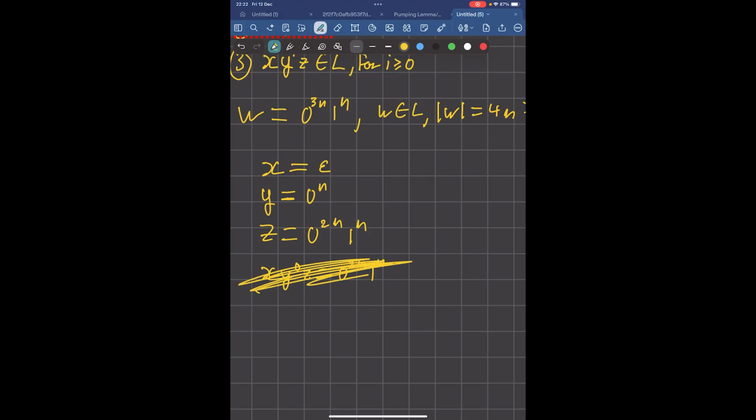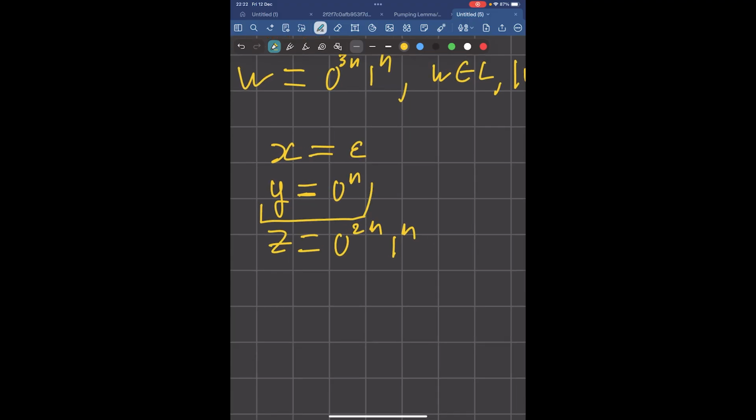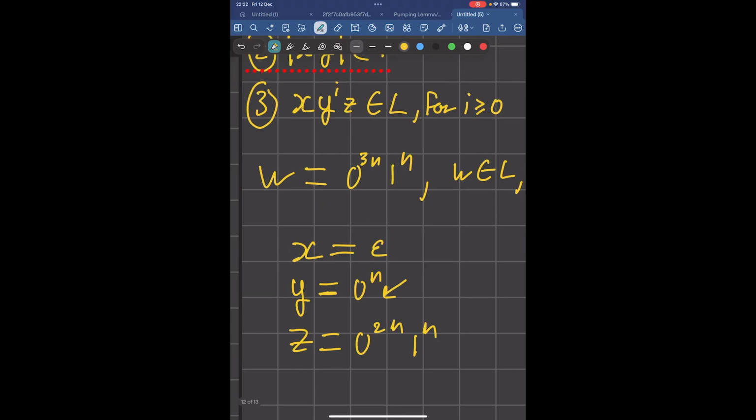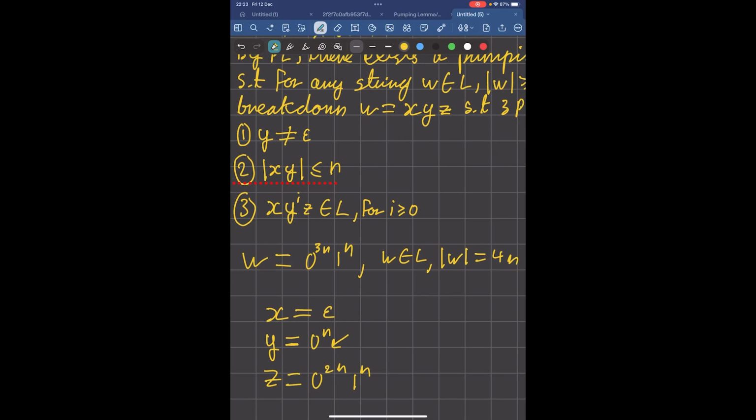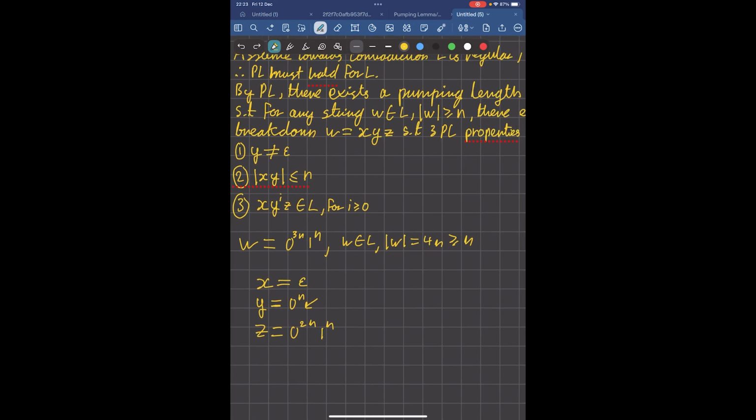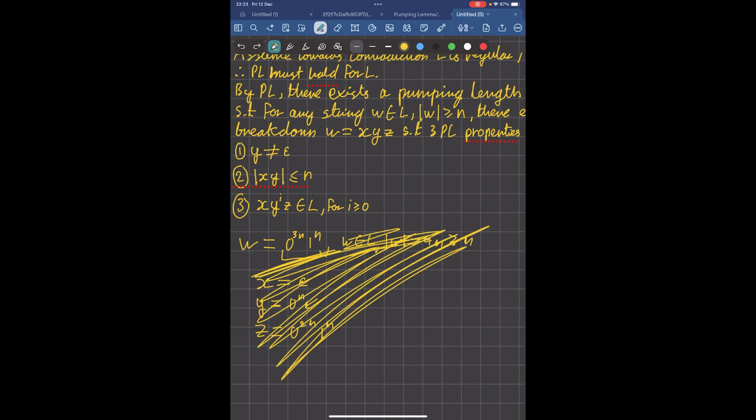Okay, if we pump up, we're just adding repetitions of this to the start of the string. So we're just adding more zeros to the start. And if we keep adding more zeros to the start, we're never going to encounter a situation where the string is no longer in the language. And so we will never reach a contradiction. So therefore, for this string, there does in fact exist a breakdown, and so we can't reach a contradiction. So we couldn't have used the string to prove the language is not regular, because there's no contradiction to be made. So this is a bad string to choose.